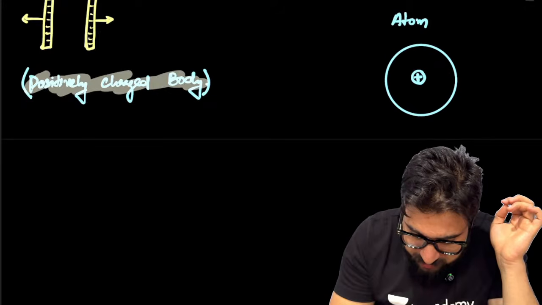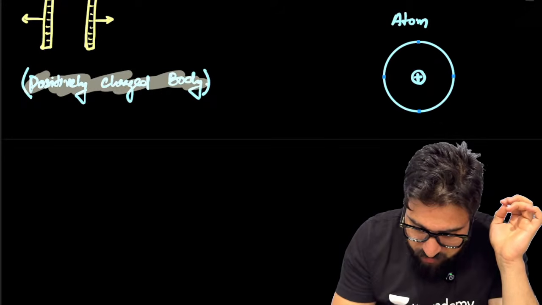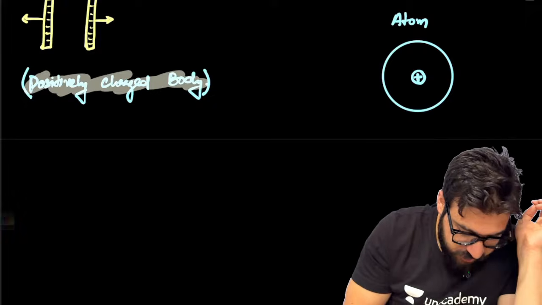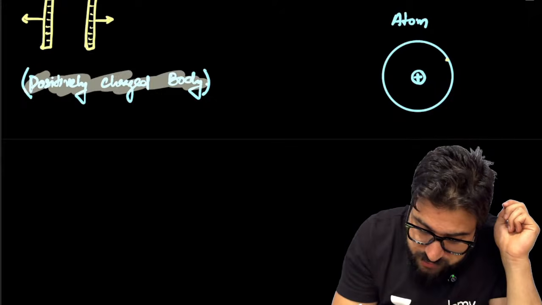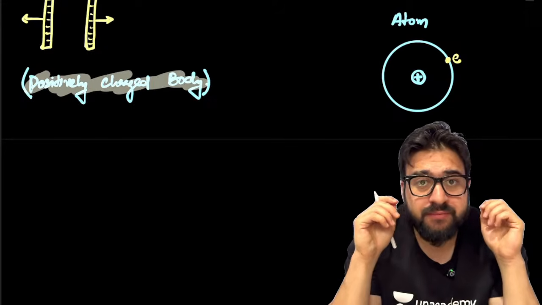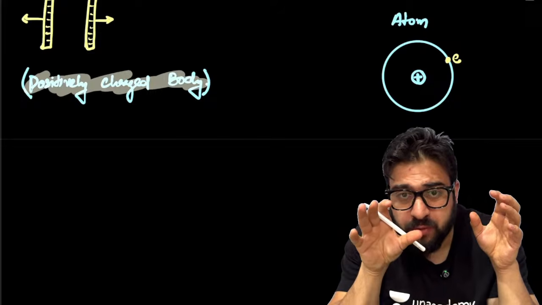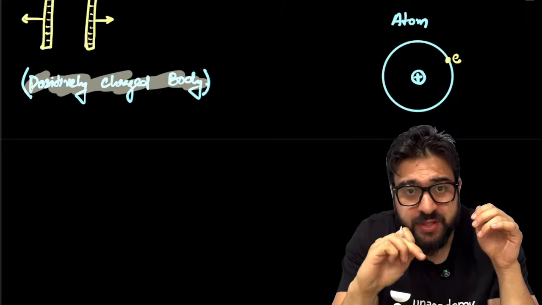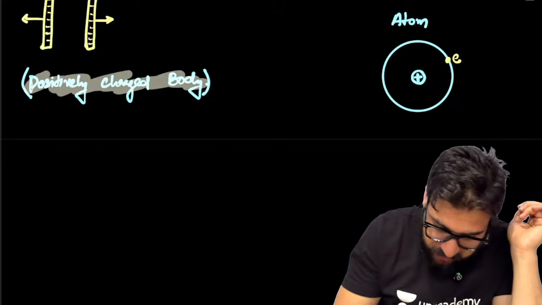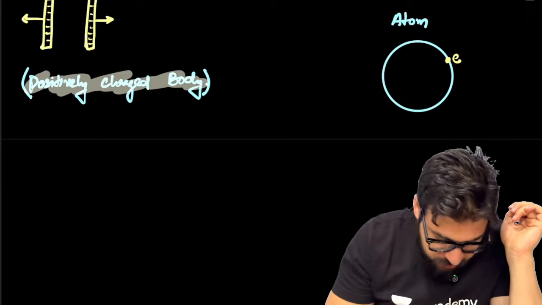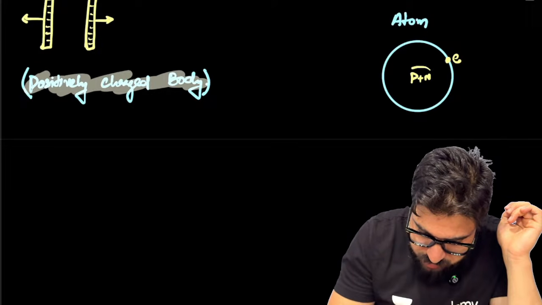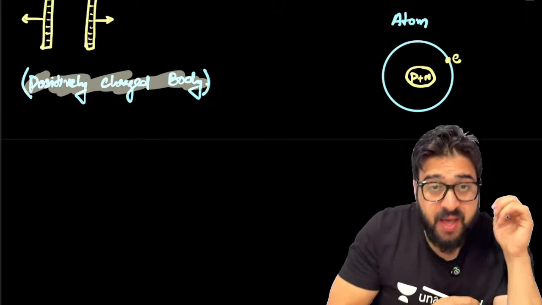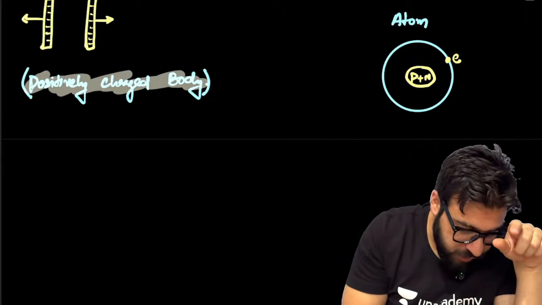Around the nucleus, you have electrons. Inside the nucleus, you have protons plus neutrons. And outside of the nucleus, you have got electrons.